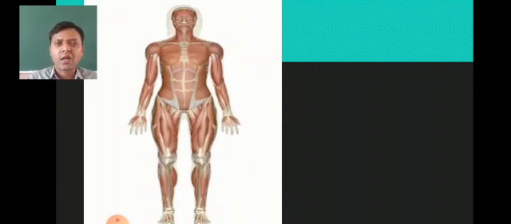All the bones are covered with the muscles, and with the help of muscles only we can move our body parts. Our bones can move with the help of muscles. Our bones are moved with the help of muscles. Okay, so let's see what is the role of muscles in the movements.